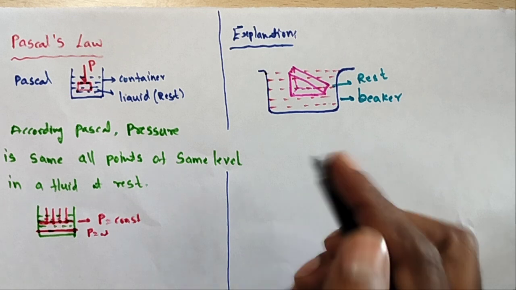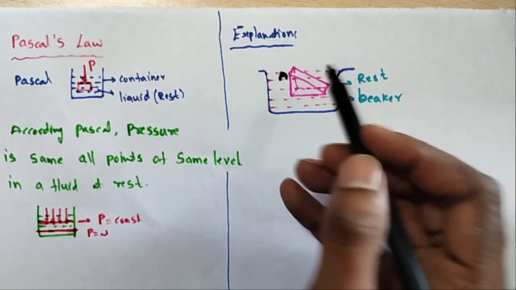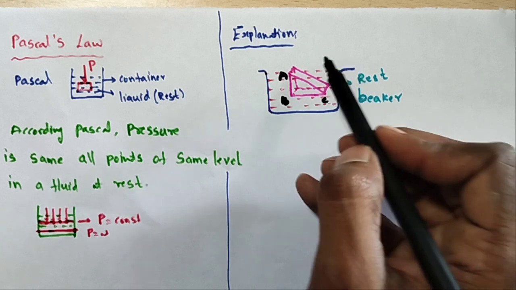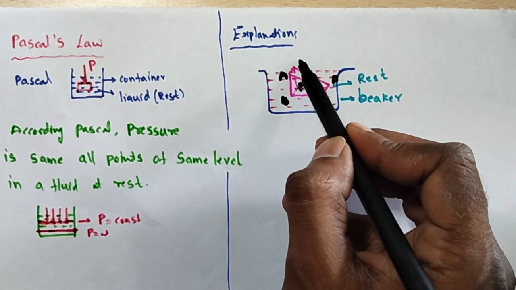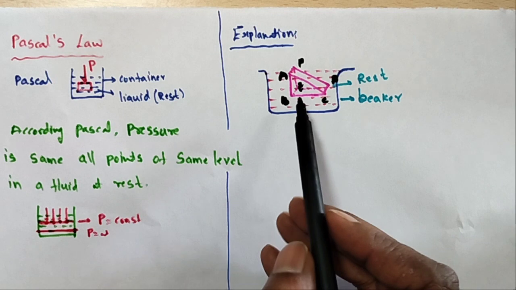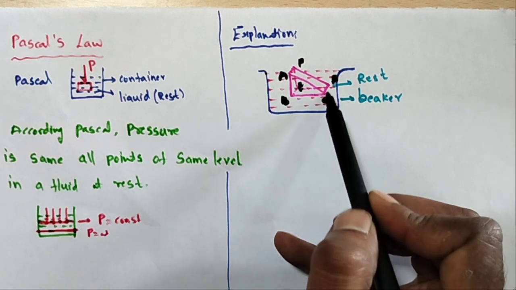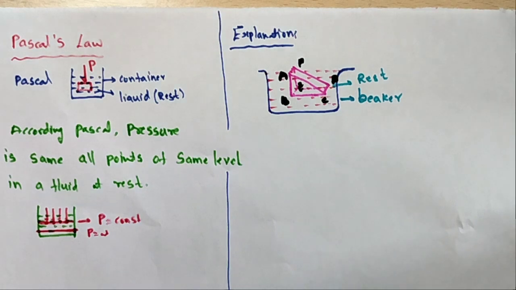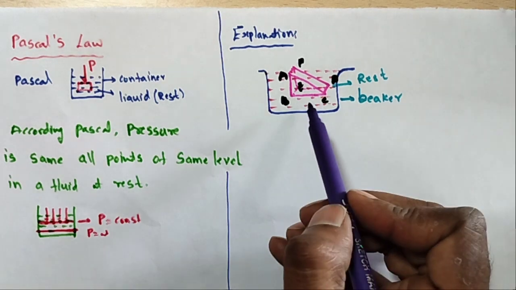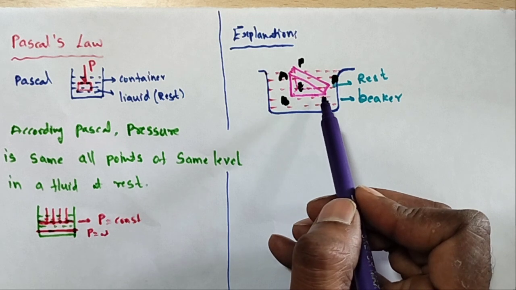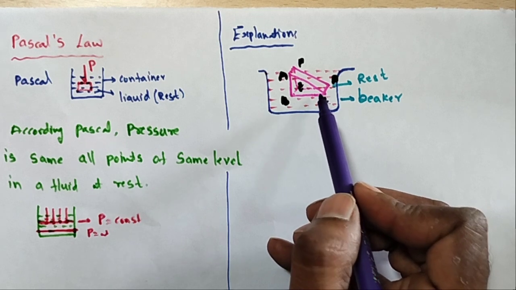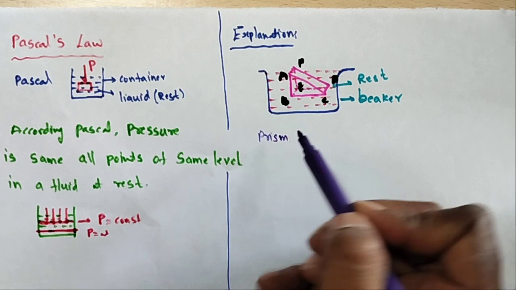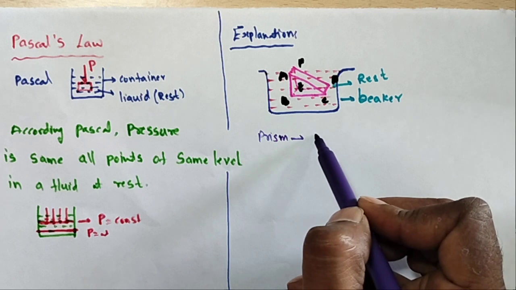Here I am taking the sides: A, B, C, D, E and F. So AB, BC, CD, DE and EF are the sides. These ABC and DEF form a right angle prism.